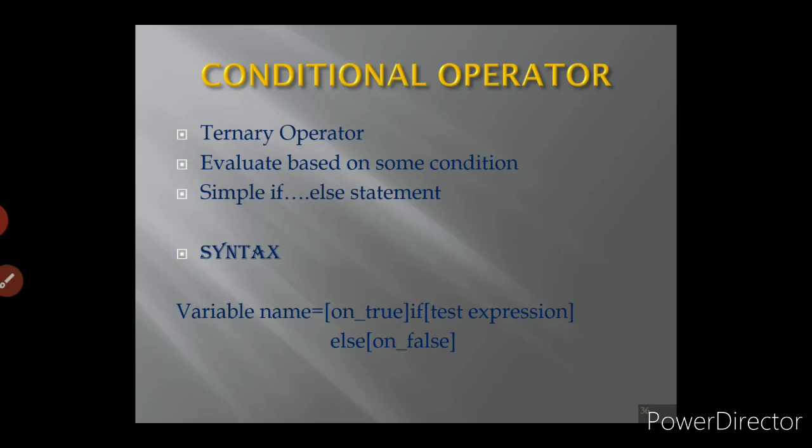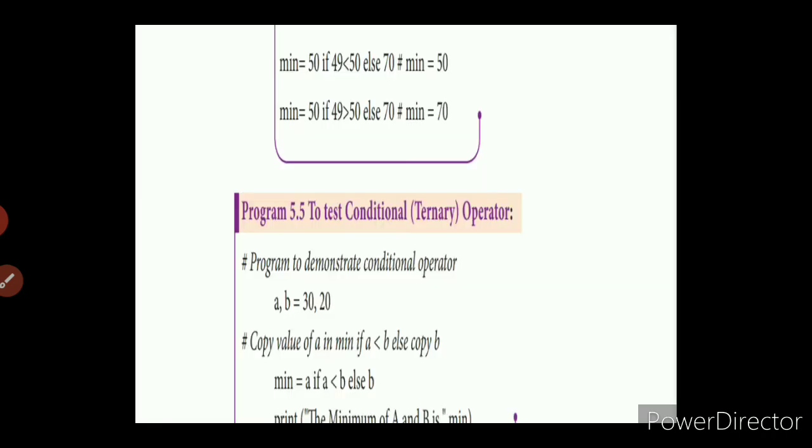So the syntax for the conditional operator is variable name equal to on true if test expression, that is on true. On true means if the test expression is true, some set of statements will be executed. On false, else means on false. If the condition is false, some other expression will be executed in the conditional operator.